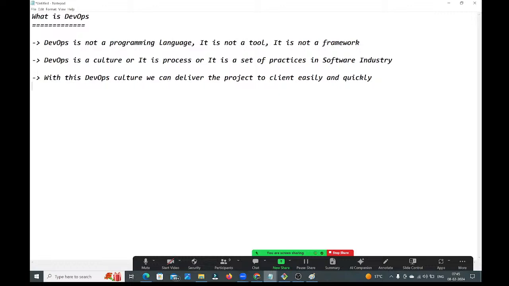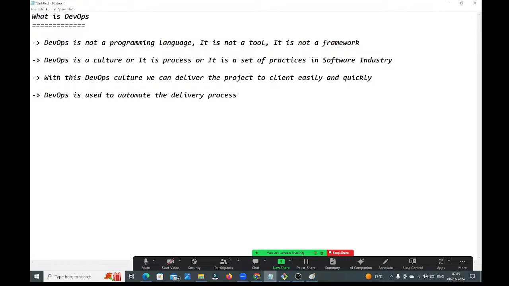Why will we use this DevOps, guys? DevOps is used to automate the delivery process. Earlier, it was a manual process, guys. Before DevOps, it was a manual process. If you want to deliver the project to client manually, it will take a lot of time, guys. So many activities a DevOps engineer needs to perform. That we will discuss in the life cycle.